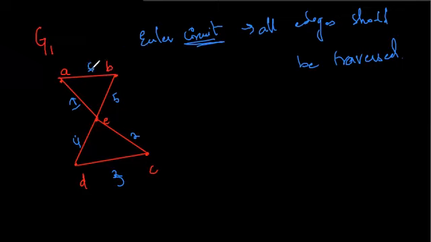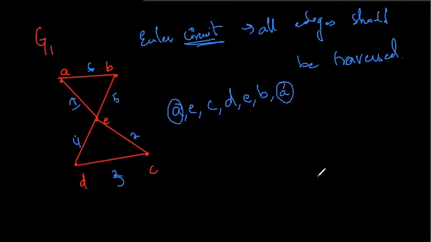Also, you can start from any other vertex, from B, E, wherever you like. And if you get an Euler circuit, even if there is just one circuit present, then the graph contains an Euler circuit. So let me write the circuit. First I started from A, then E, then I went to C, D, then D to E again, E to B, and then finally A. So the initial vertex and the terminal vertex are both the same. That means our graph has an Euler circuit.